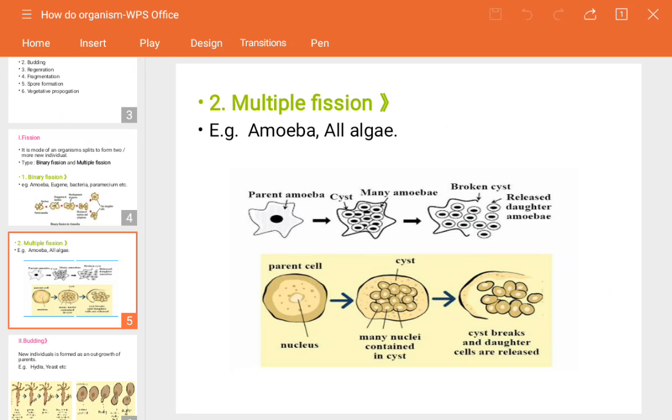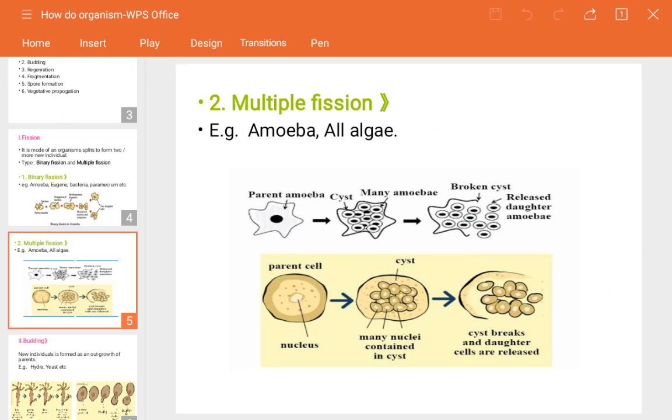Now one more example I can give you in case of protozoa, that is Leishmania. So what happens in Leishmania? It causes kala azar. Due to this Leishmania, kala azar can be caused. It also occurs in binary fission, so it undergoes binary fission, but the division happens only in the longitudinal plane.